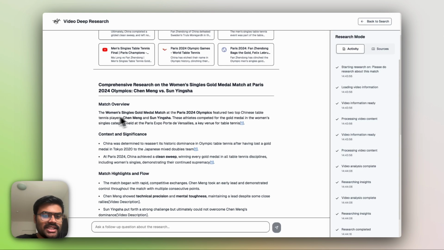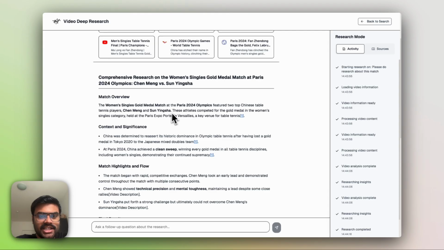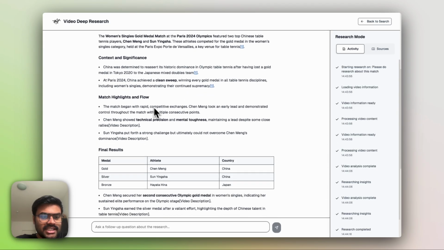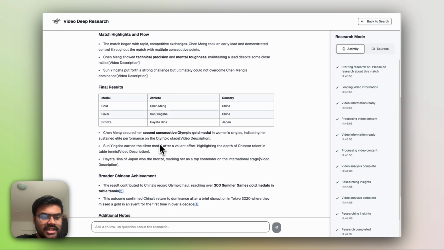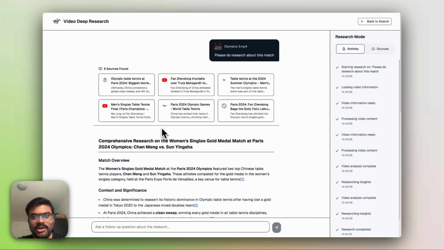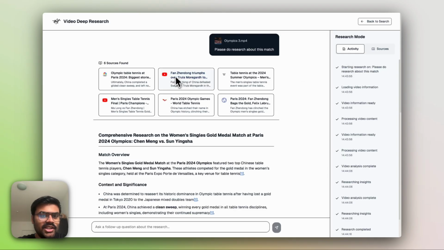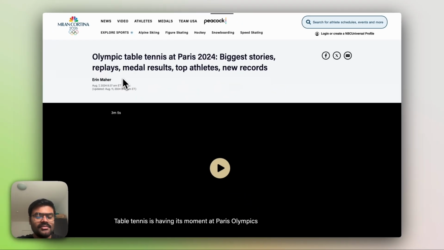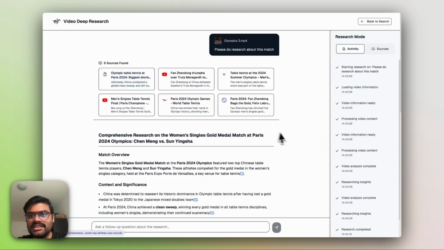It says the women's singles gold medal match, with context and significance and the highlight of the final result. You can see a lot of information about that match, and you can even see similar videos or news headlines that you can easily navigate to. So you can see how easy it is.